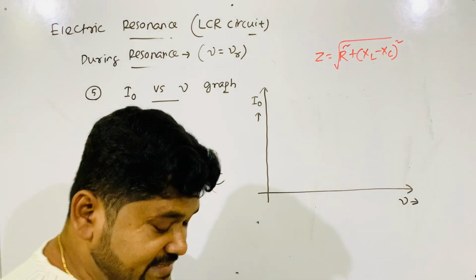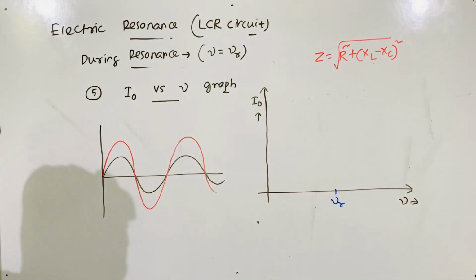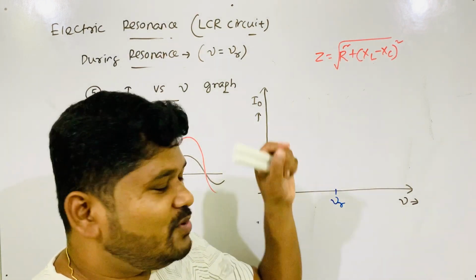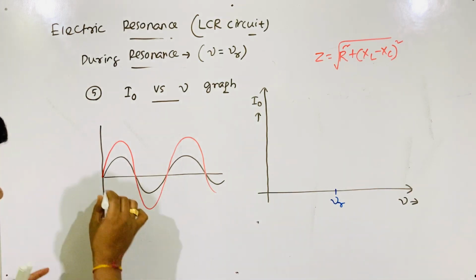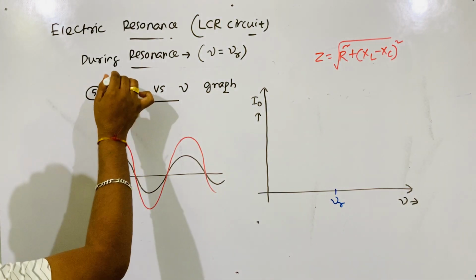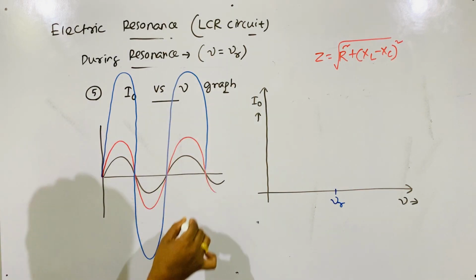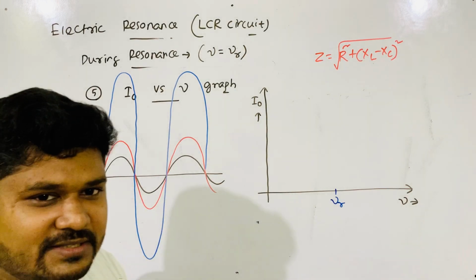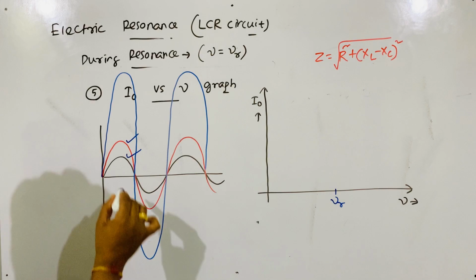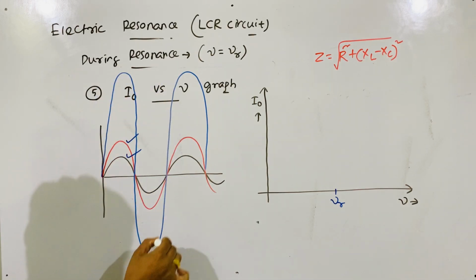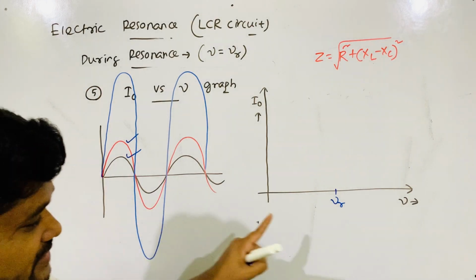But when the frequency is nu R, meaning the resonant frequency, how does the current oscillate? The current oscillates with maximum amplitude. So what do you mark here? This is for some frequency, this is for some frequency, and this blue line that I draw, this amplitude, is only for the frequency nu R.